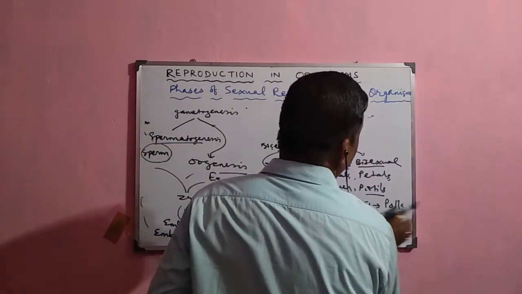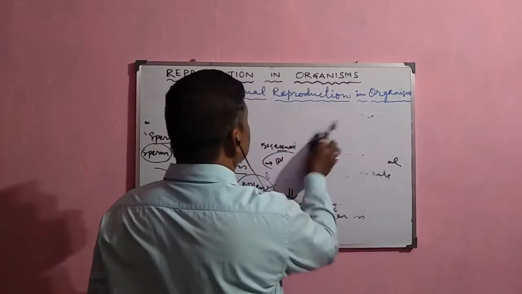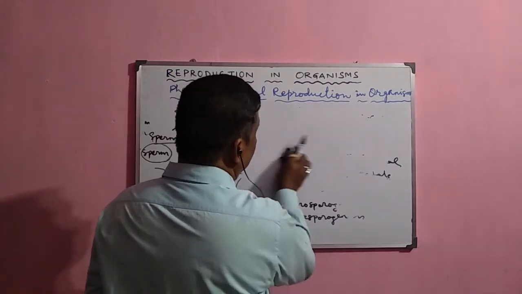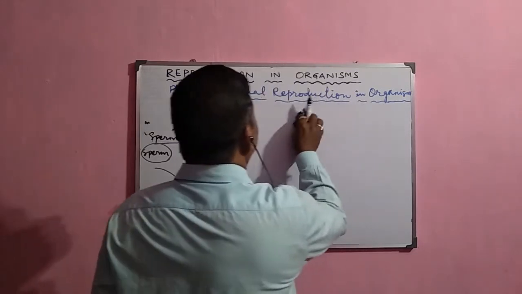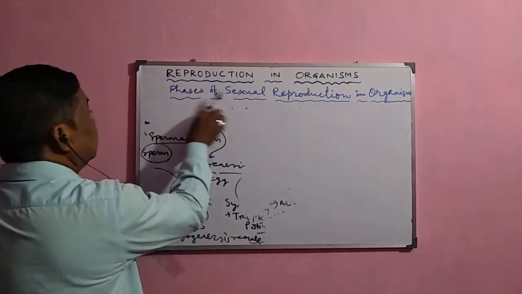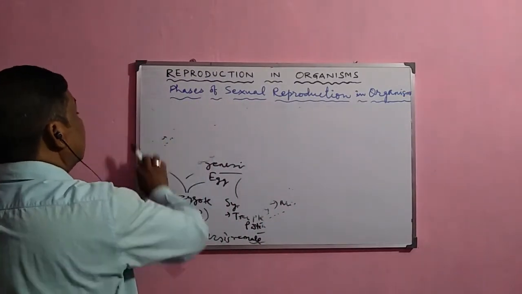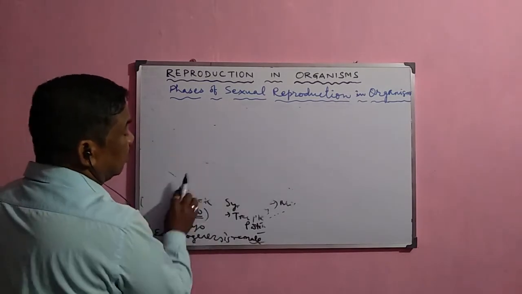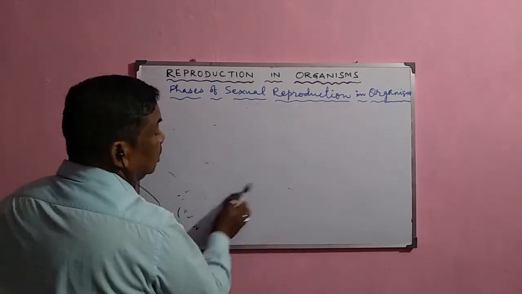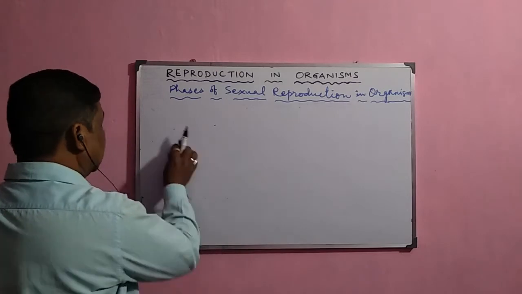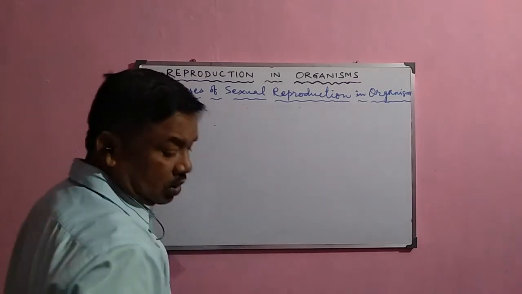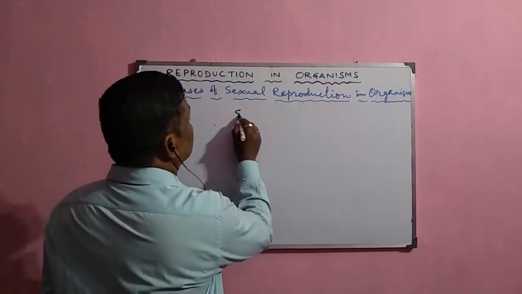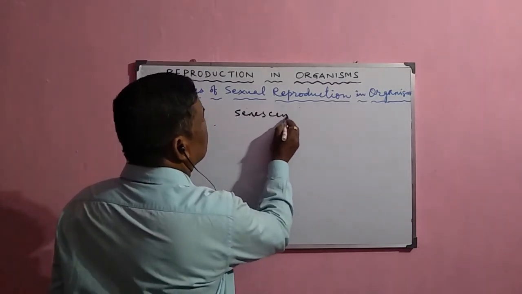In the senescence phase, in plants and animals, after the completion of the reproductive phase, they gradually become weak and lose their power of reproduction and gamete formation. So the body gradually degenerates and weakens, and that is why this is called the senescence phase.